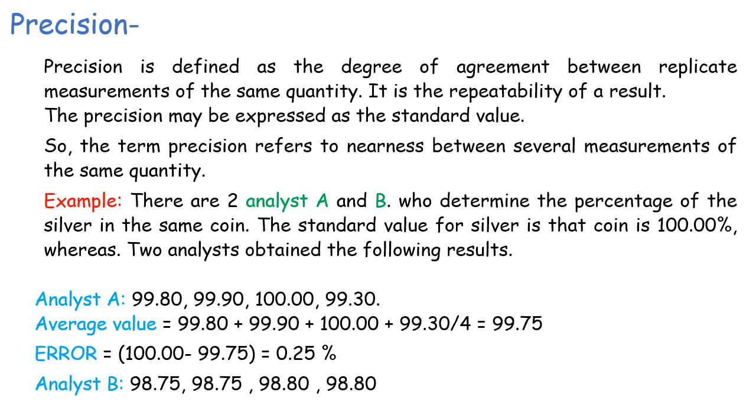These four percentages have been determined by analyst A, and we calculate the average by adding all four values and dividing by 4. 99.75 is obtained. Then the error is calculated by subtracting the observed value from the standard value, that is 100.00 minus 99.75. It will be 0.25%.